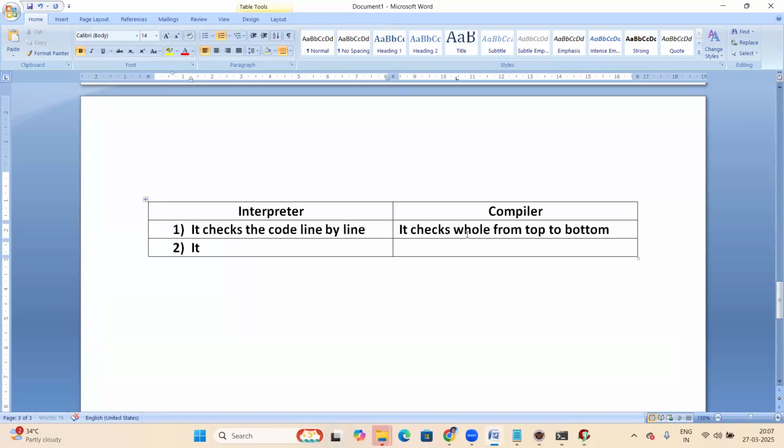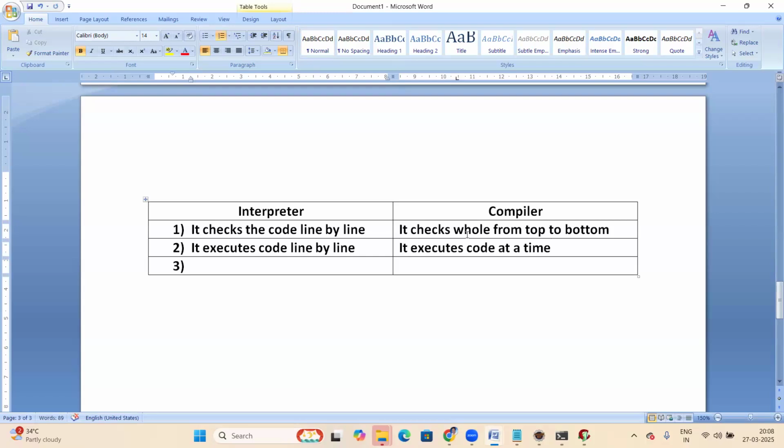Next, the interpreter executes code, meaning running code, line by line. The first line is converted to binary format, then output is generated. The next line is converted into binary format, then output is generated. So execution is also line by line. If it is a compiler, the whole code converts into binary format and executes at a time, because of the exe file.